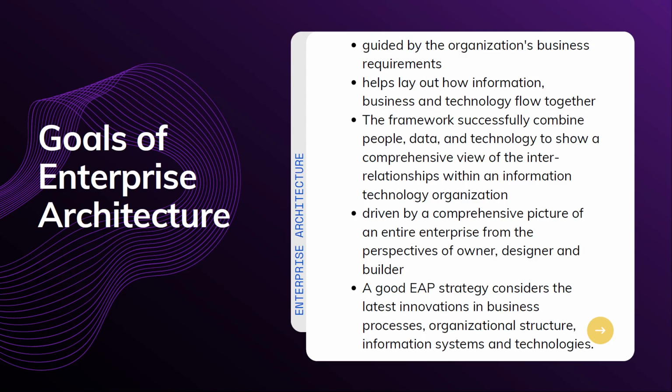So what are the goals of enterprise architecture? So EA is guided by the organization's business requirements. So it helps lay out how information, business, and technology flow together. So this has become a priority for businesses that are trying to keep up with new technologies such as cloud, IoT, machine learning, and other emerging trends that will prompt digital transformation.